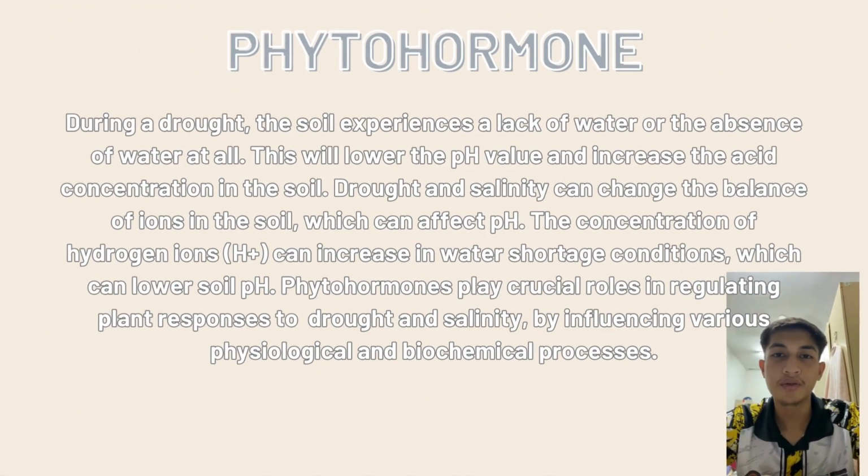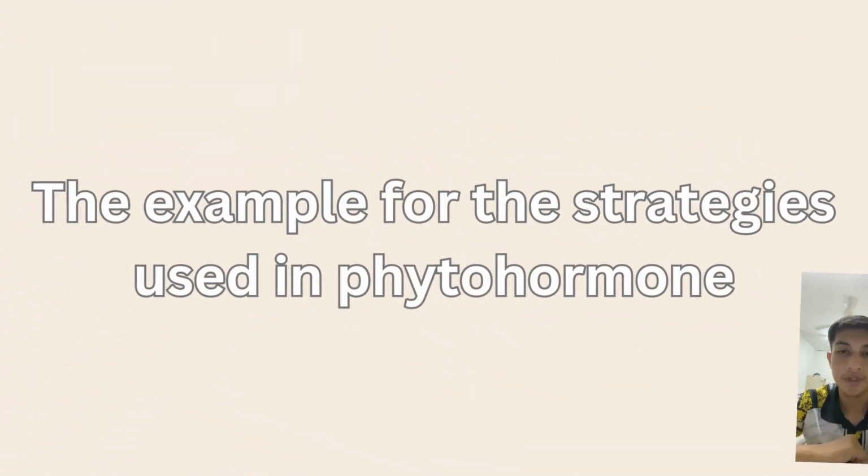Phytohormone. During a drought, the soil experiences a lack of water or the absence of water at all. This will lower the pH value and increase the acid concentration in the soil. Drought and salinity can change the balance of ions in the soil, which can affect the pH. The concentration of hydrogen ions can increase in water storage conditions, which can lower the soil pH. Phytohormones play crucial roles in regulating plant responses to drought and salinity by influencing various physiological and biochemical processes. So here are examples of the strategies used in phytohormones.